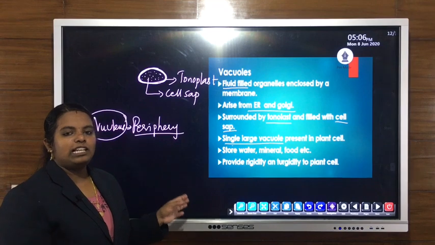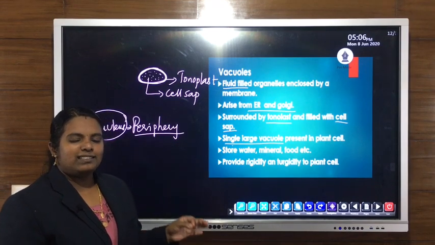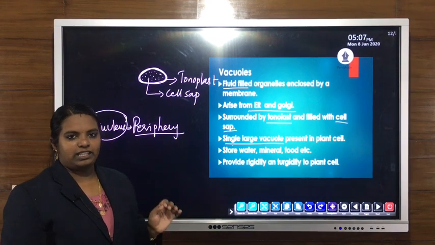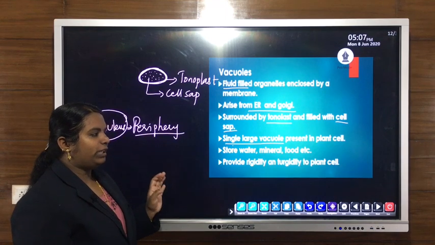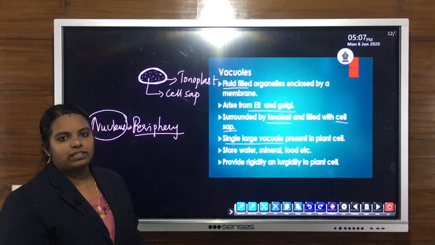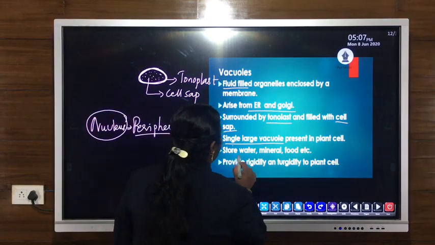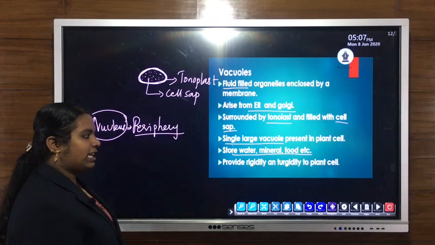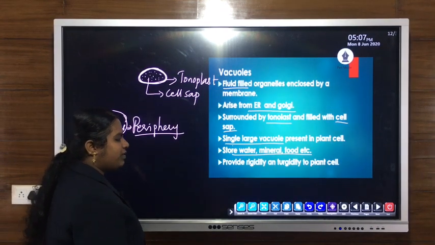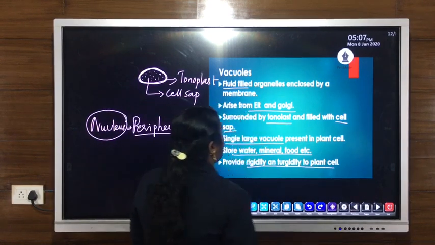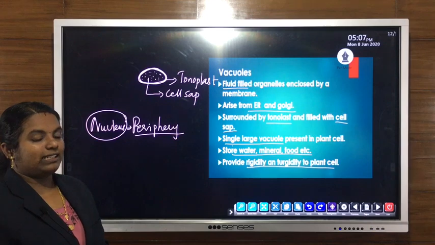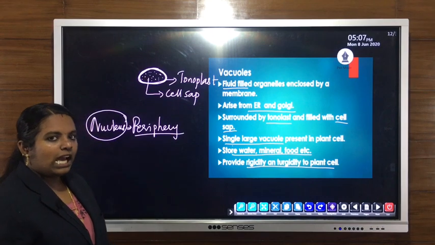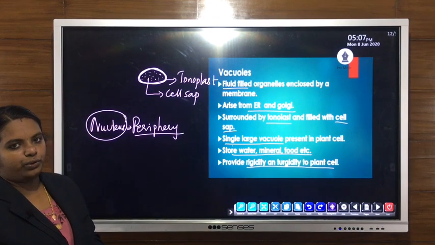Then in an animal cell, mostly vacuoles are absent. In some cases, if a vacuole is present, then it is very small. But in a plant cell, a prominent, large, centrally placed single vacuole is present. The main function is that they store water, minerals as well as food. They also provide rigidity and turgidity to the plant cell, because they help to store water, minerals and food.